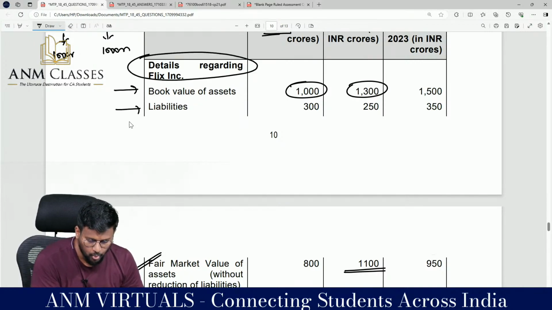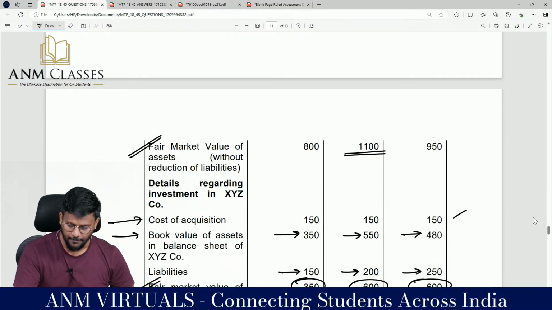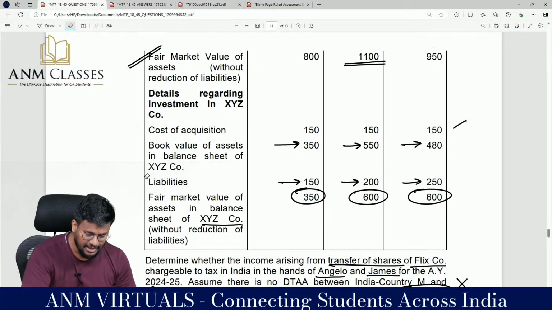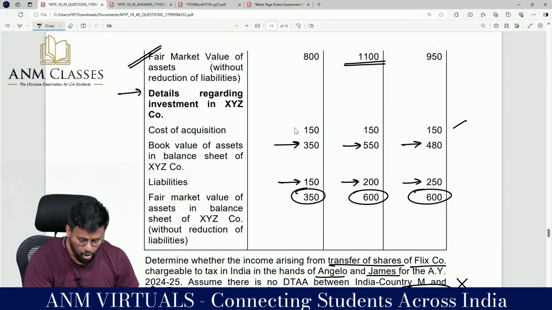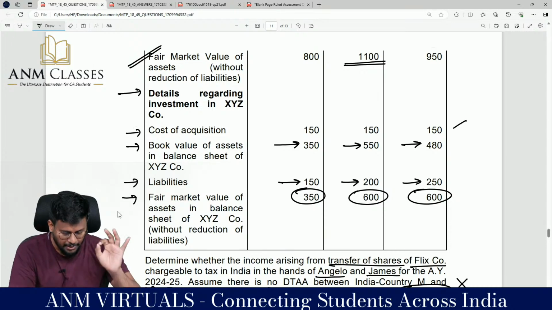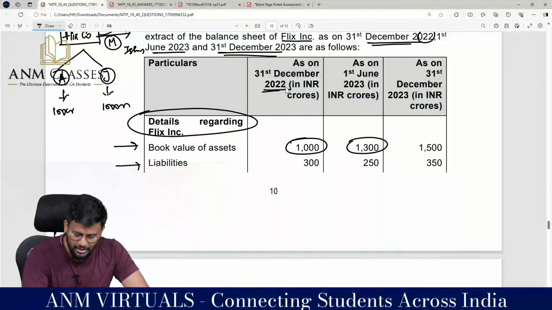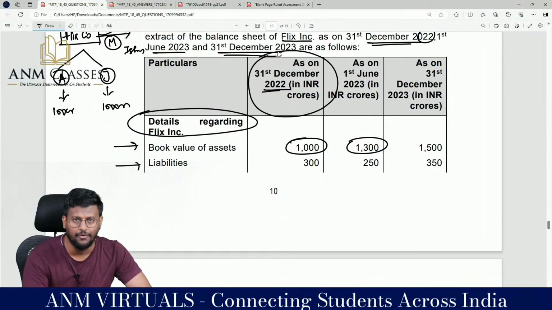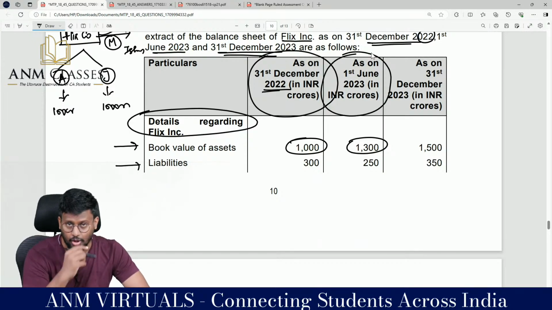Here we have the book value, the liability, and the fair market value without reduction of liability. These are the details regarding investment in our company XYZ Limited: the cost of acquisition, the book value, the liability, and the fair market value of the asset in the balance sheet of XYZ company. Fine, fantastic to the core. And on this date you should be very careful. This is the normally specified date. But since the book value of the Flix Incorporation exceeds by 15%, we have to adopt the date of transaction.